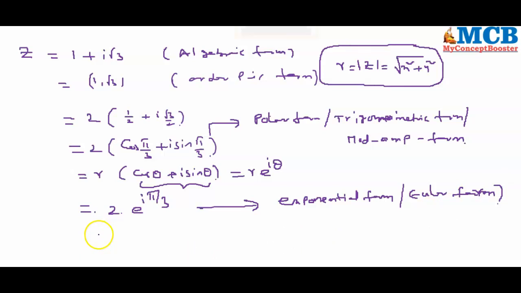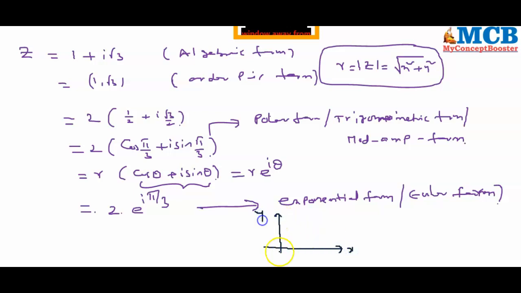Next, every complex number is a vector, as I told you. Let me draw coordinate axis, x-axis, y-axis, this is origin, and 1 comma root 3 is somewhere here. Joining origin and the complex number z is a vector beginning from origin.